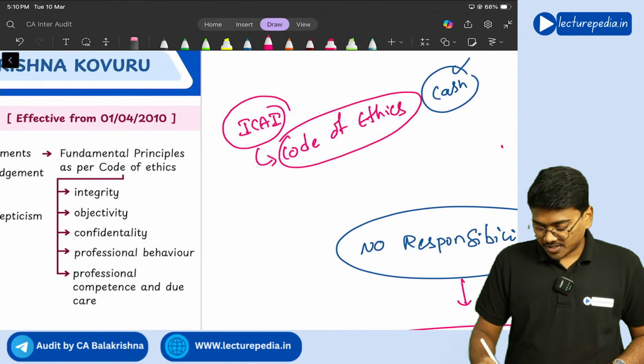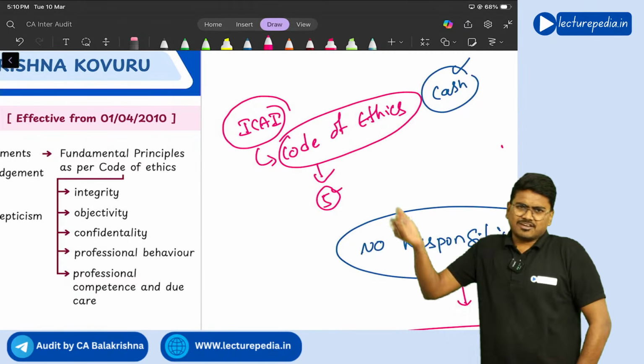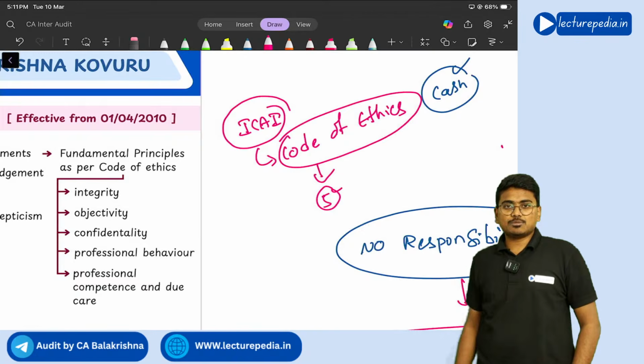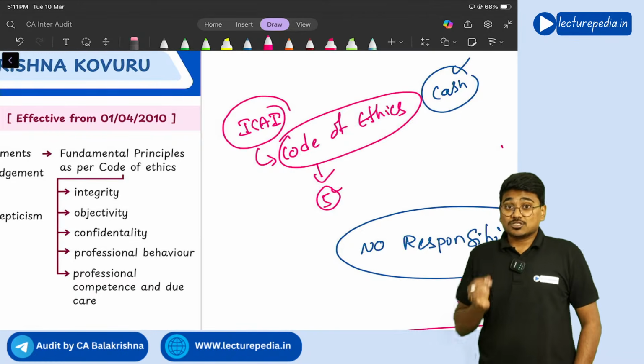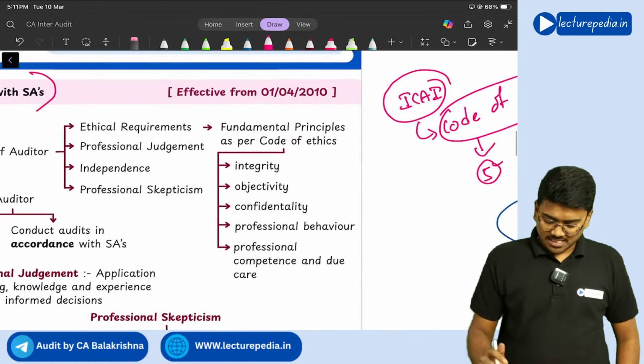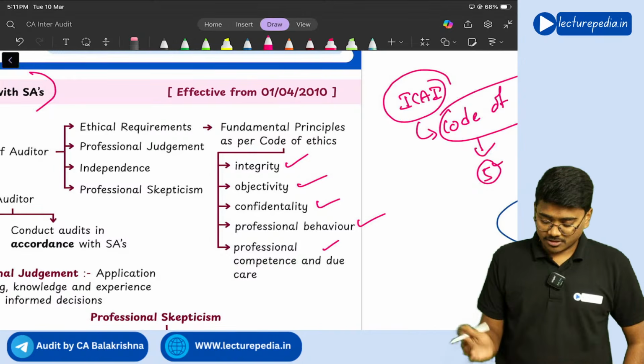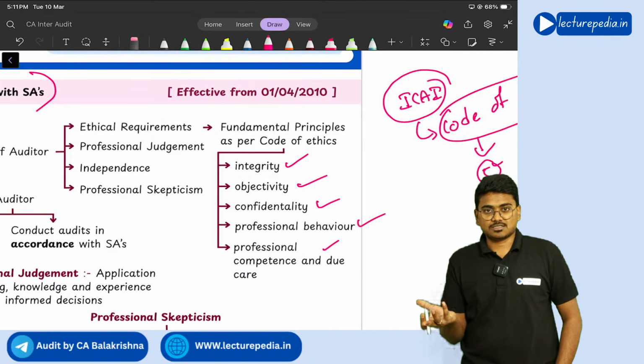In that code of ethics, five fundamental principles have been given by ICAI. The same fundamental principles are even prescribed by SA 200 also. So what are those fundamental principles? We'll see. Firstly, integrity, objectivity, confidentiality, professional behavior, professional competence, and due care. So what are these? I'll explain.